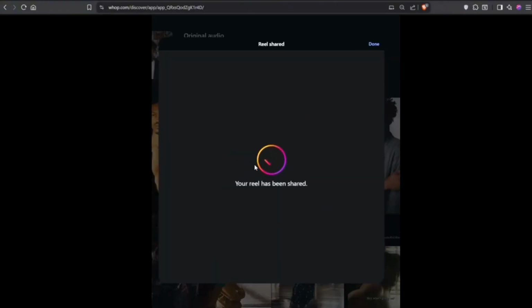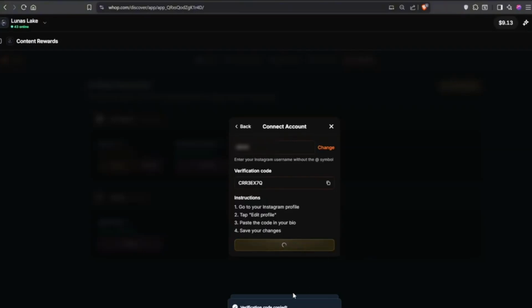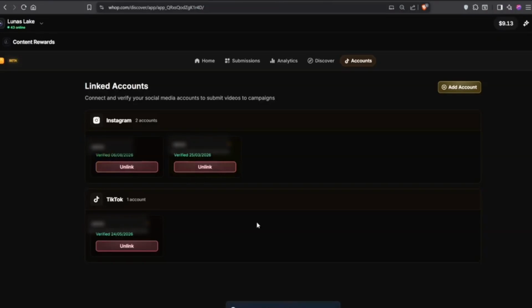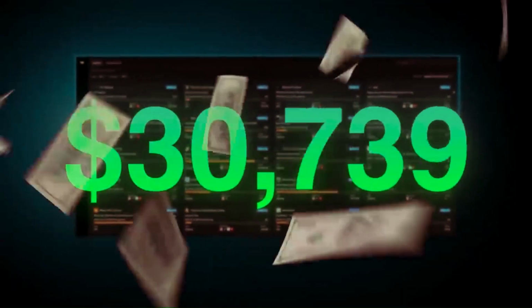Then publish it. Back on Whop, next verify your account. This will take a few seconds. Now your account is verified. When your clip goes viral, your earnings will start.